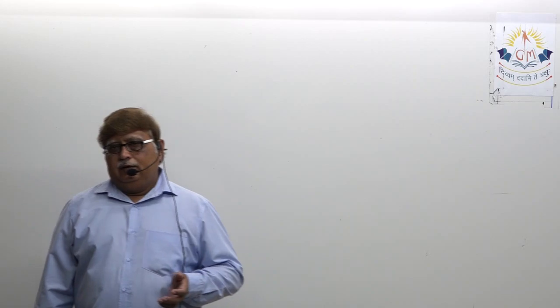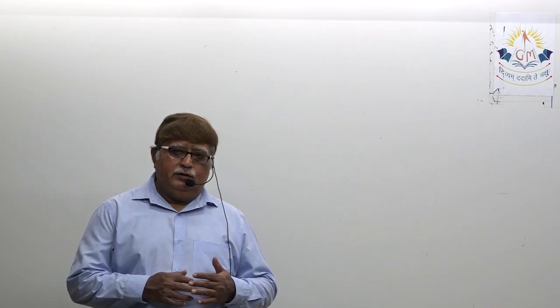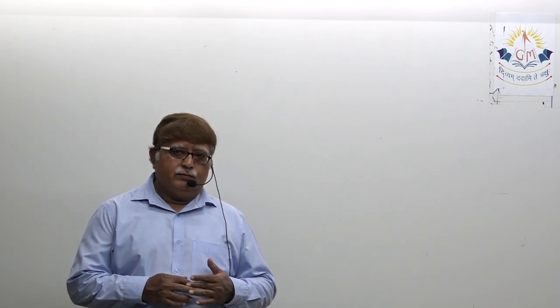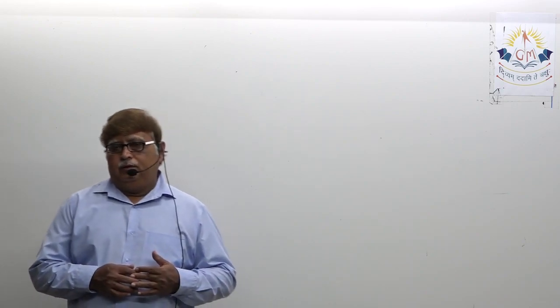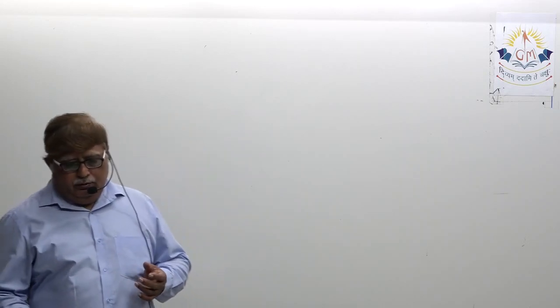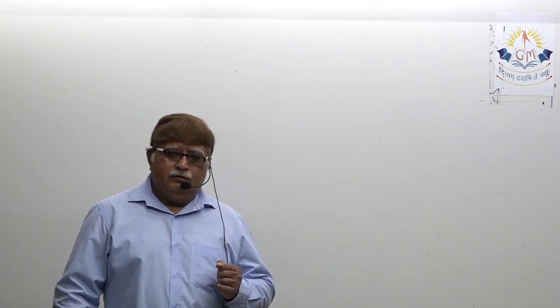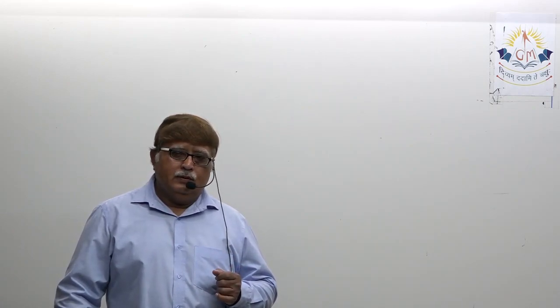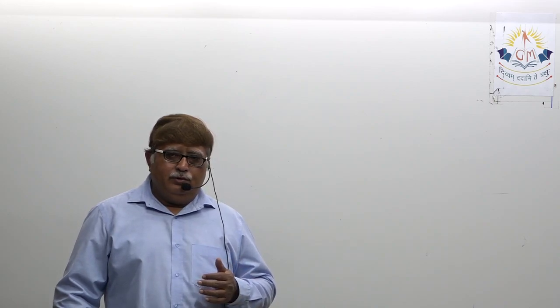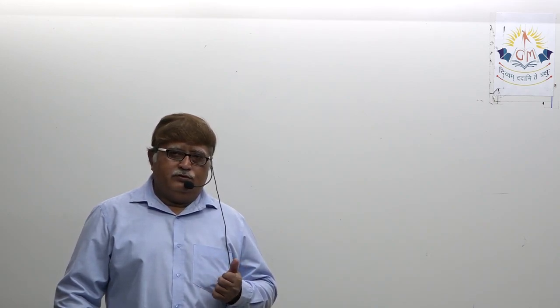Okay, then as you know, we have started revision of chapter number 10, that is mensuration. And as you all know, in mensuration chapter I have skipped some of the topics.